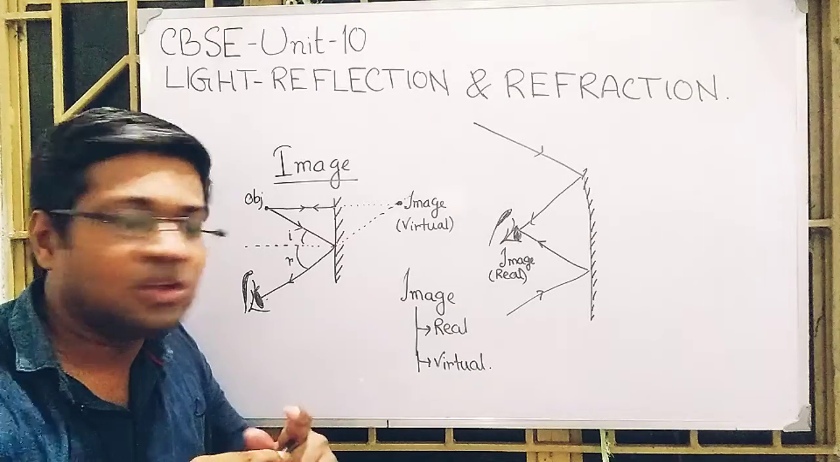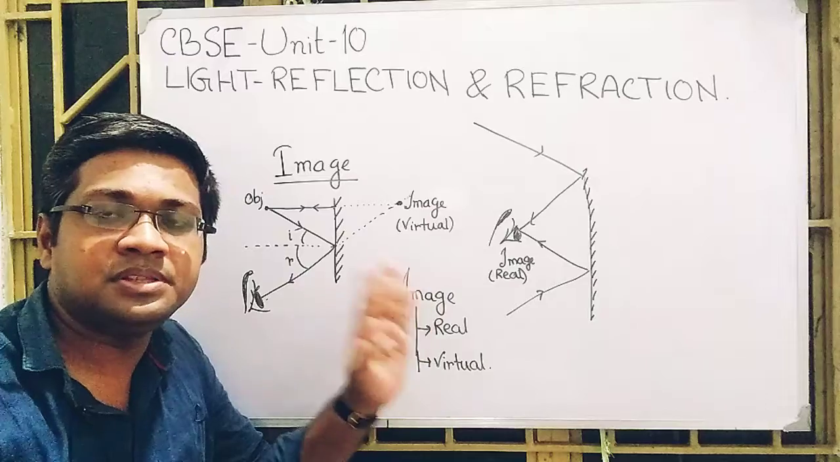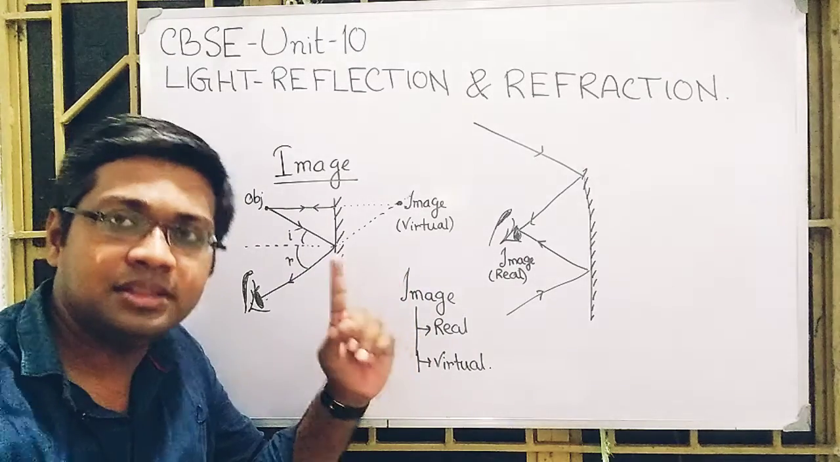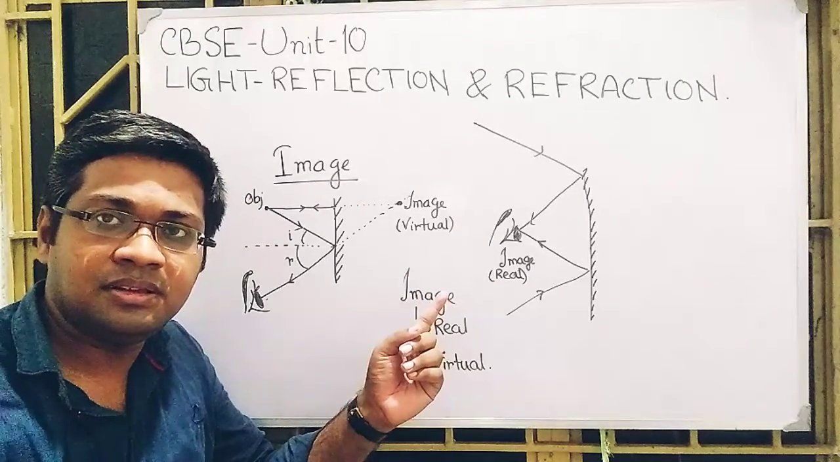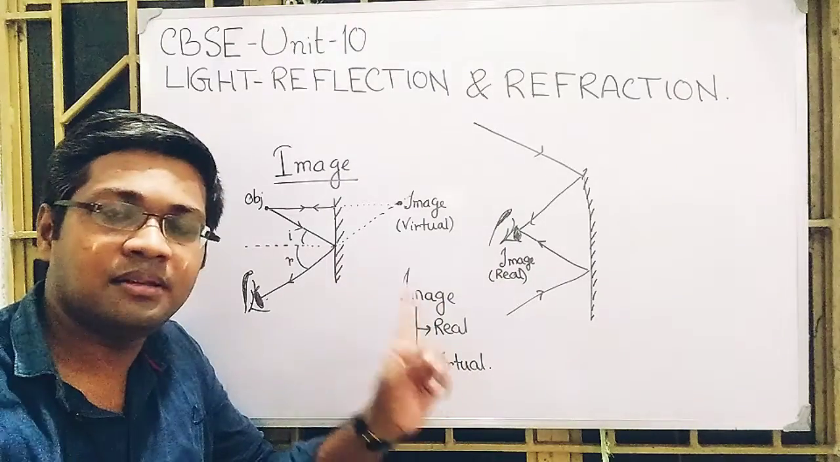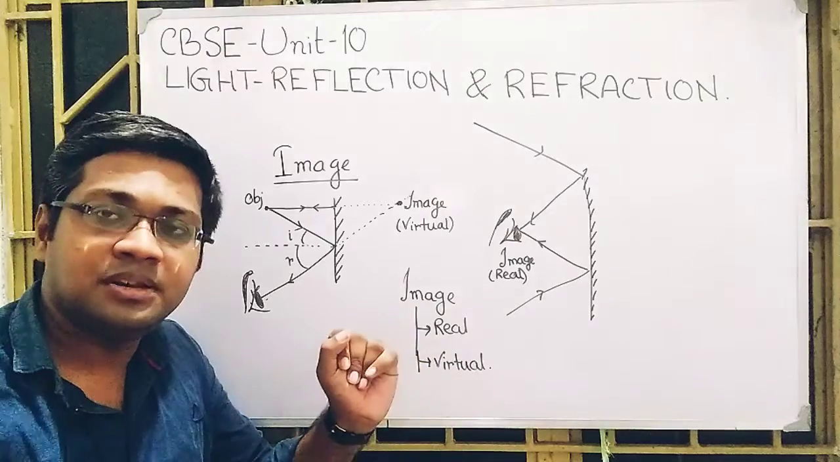So I think you understood the characteristics of the real image and the virtual image. We can distinguish them by whether the reflected light rays meet with each other or not. If they meet each other, it is real. If they do not meet with each other, then it is virtual.